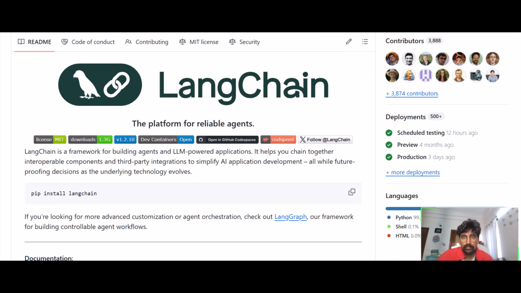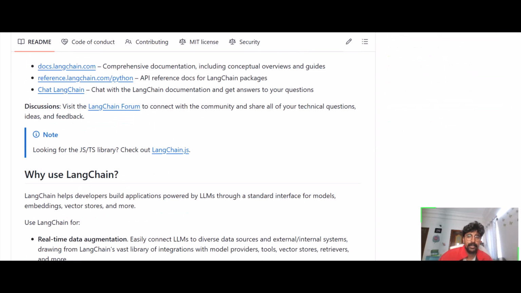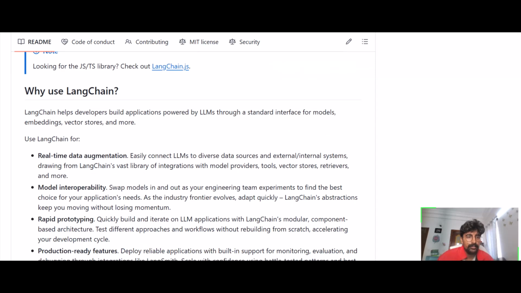The basic features: with any agentic framework you want to use, it should come with these features. One is model